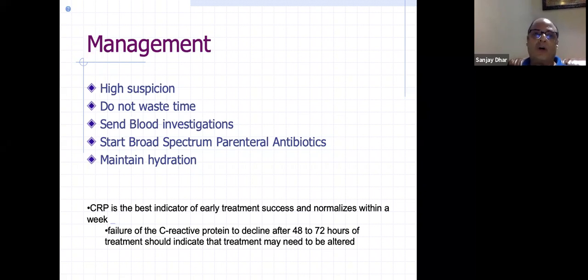As we know, we are always blamed for over-investigating. The patient might not do it, but write on the paper that these investigations are to be done. If he doesn't do it, it is not your fault. But insist, and genuinely insist, that these investigations be done: at least a CRP, at least an ESR, at least a blood count, and if possible a blood culture,